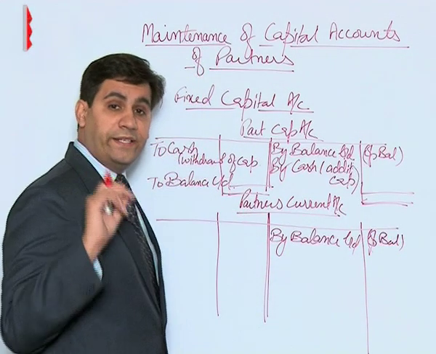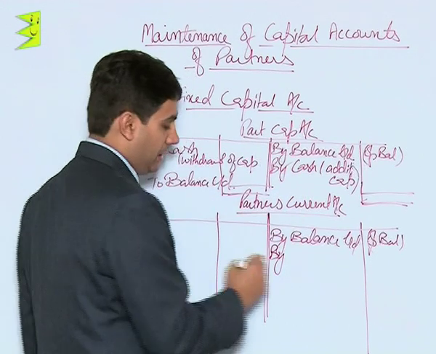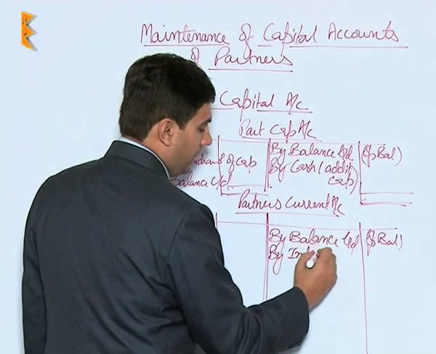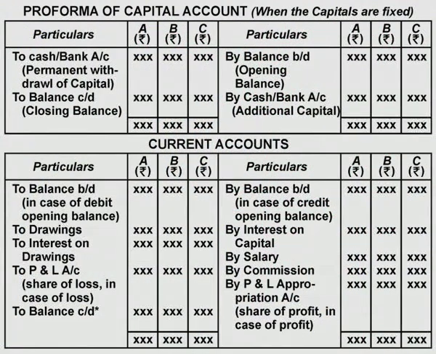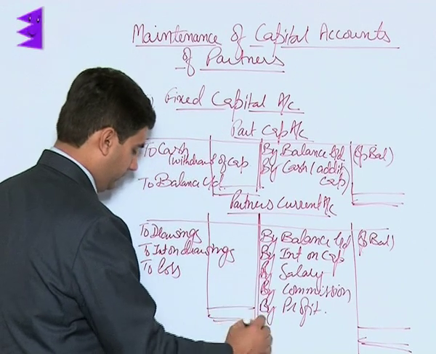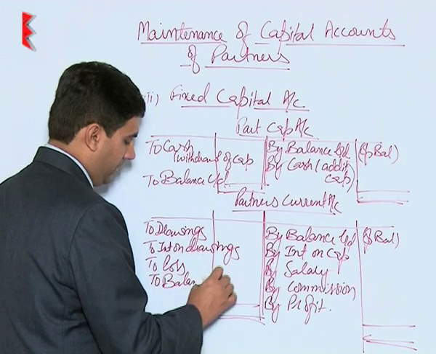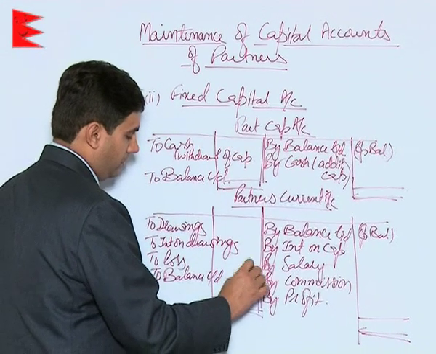Then all the entries which would otherwise have been part of capital would now be passed into the current account. That would include by interest on capital, by salary, by commission, by profit. There can be drawings, interest on drawings, and there can be loss also. So once all the entries have been put, you can balance it out and calculate the balance carried down, that is the closing balance.